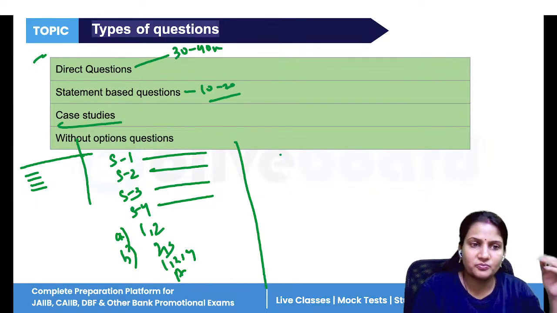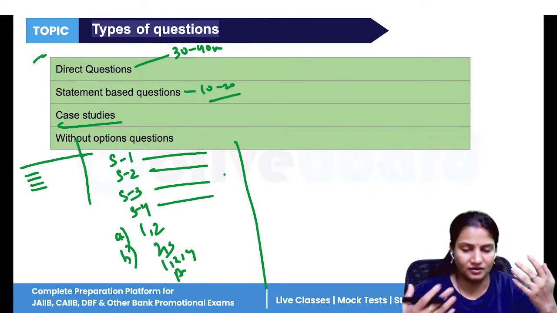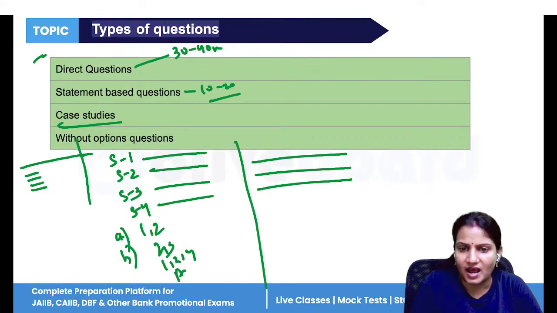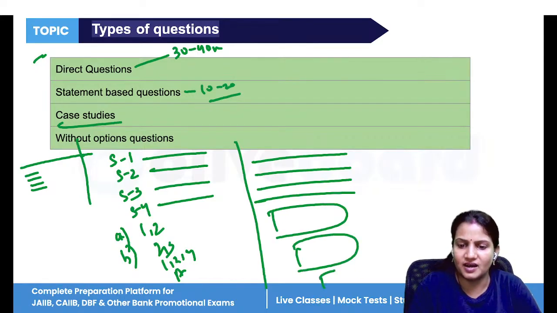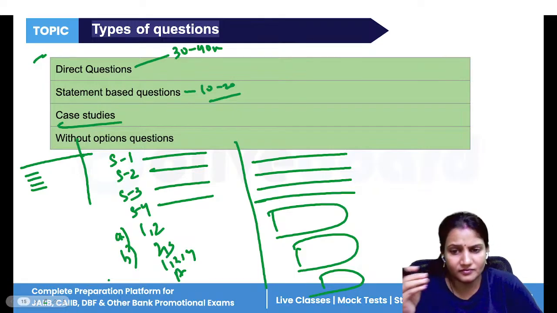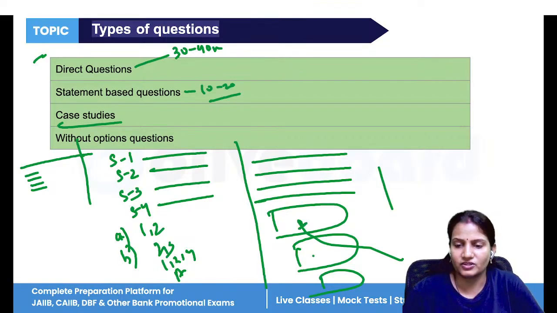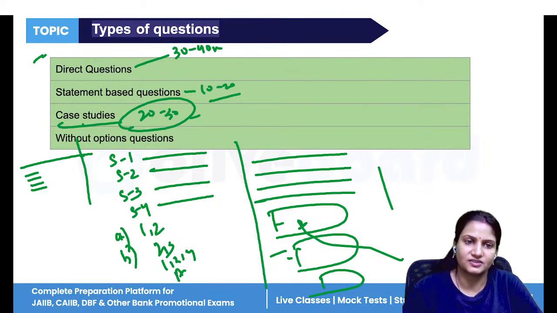Now, case study questions are the most important and trending questions nowadays; they are asked a lot. What is a case study question? A paragraph of 4 to 7 lines is given to you, and on the basis of this paragraph, 4 or 5 questions are asked. First you have to study the paragraph well, understand what it is saying, and accordingly answer the questions. This is the case study pattern. Around 20 to 30 marks of questions you can expect from case studies.